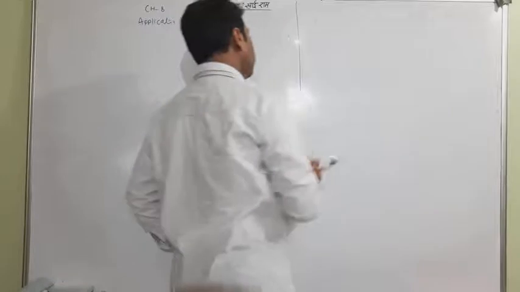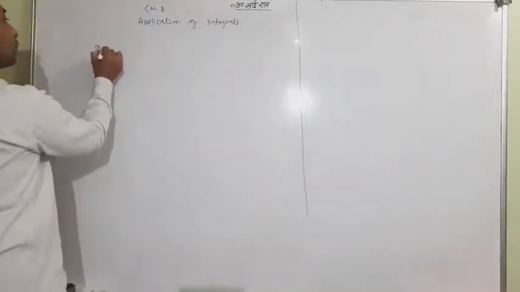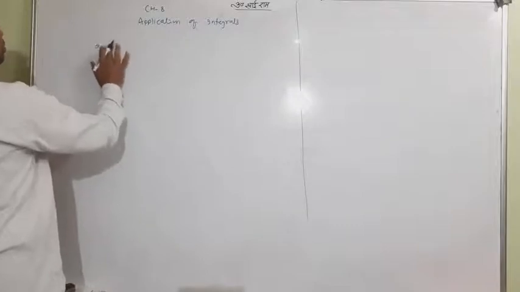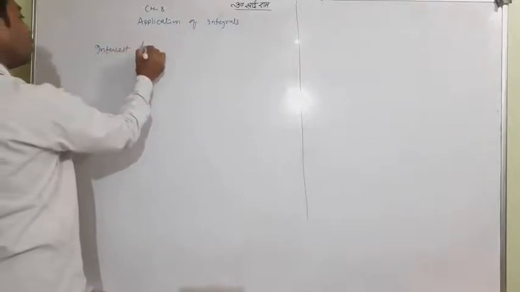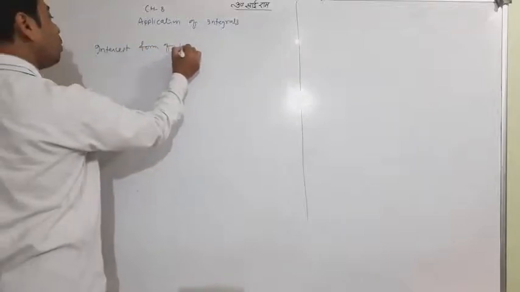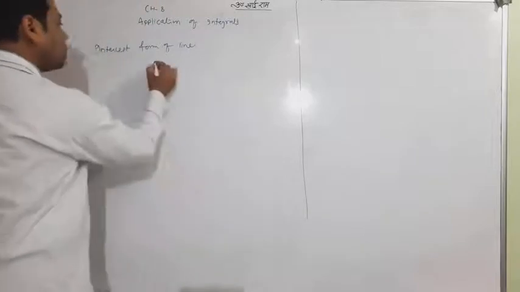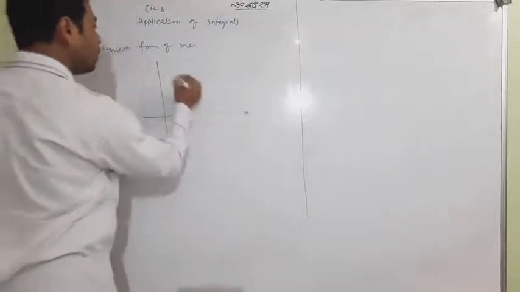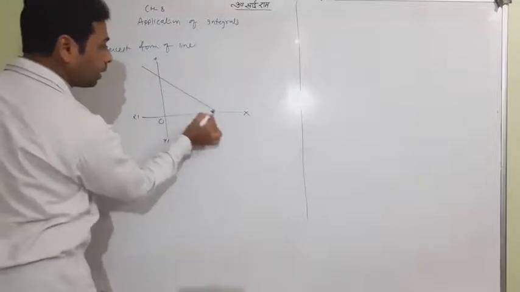You all know about the intercept form of line. So let me say, x, y, x dash, y dash. This is a line.